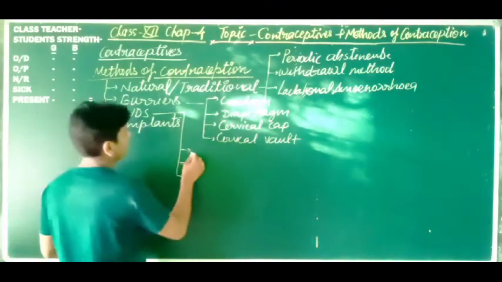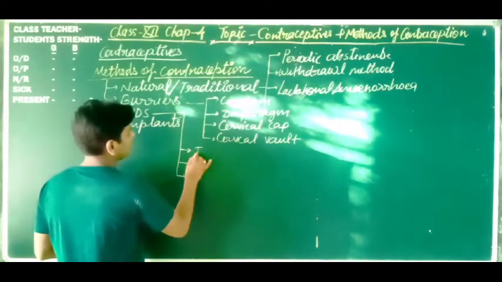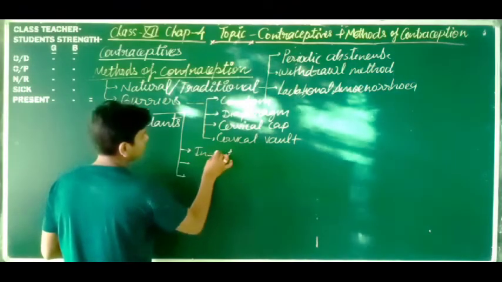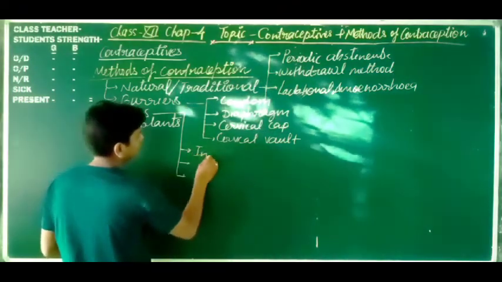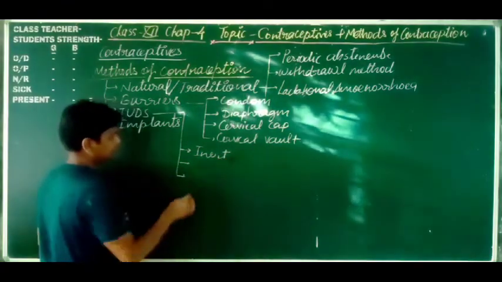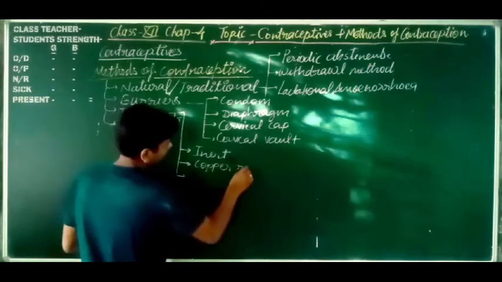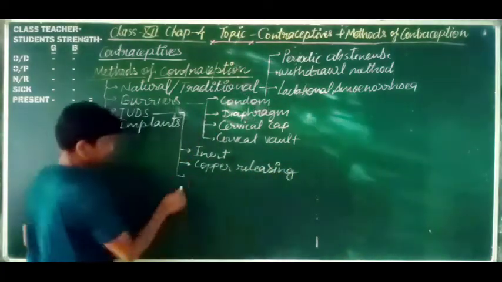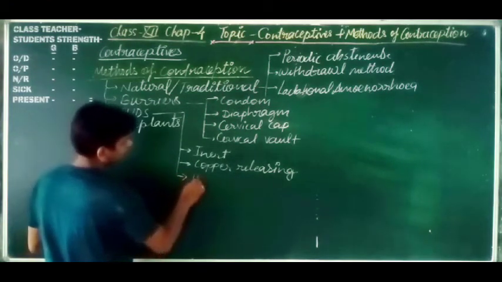Here IUDs are of the following types: inert IUDs, copper releasing, and next, hormone releasing.